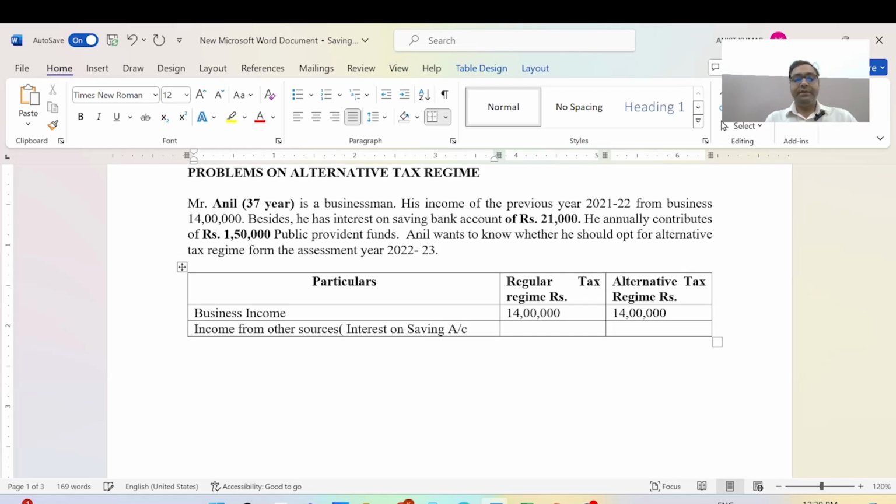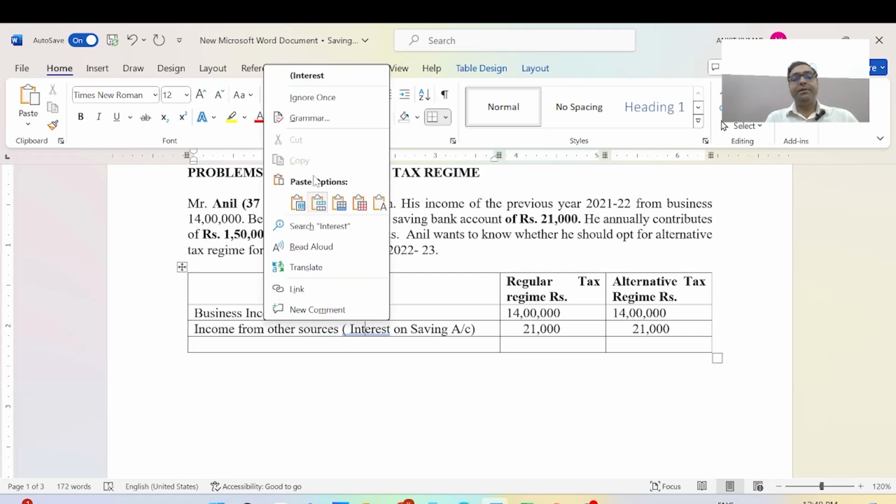It is necessary to include the interest we receive, and this amount is 21,000. It will be added in the income of Anil when we calculate the total income. It will be added in both regimes, the old regime and the new regime.